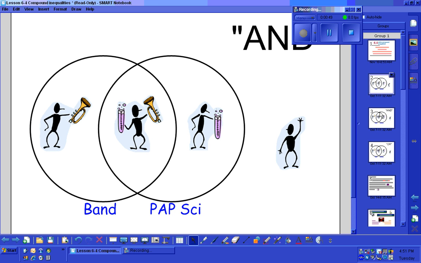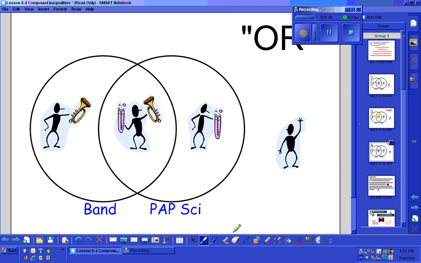Now let's consider who could say yes to the question, are you in band and science? Well, not too many of these little guys are in both band and science. Only this one will meet the restriction if I use the word and.